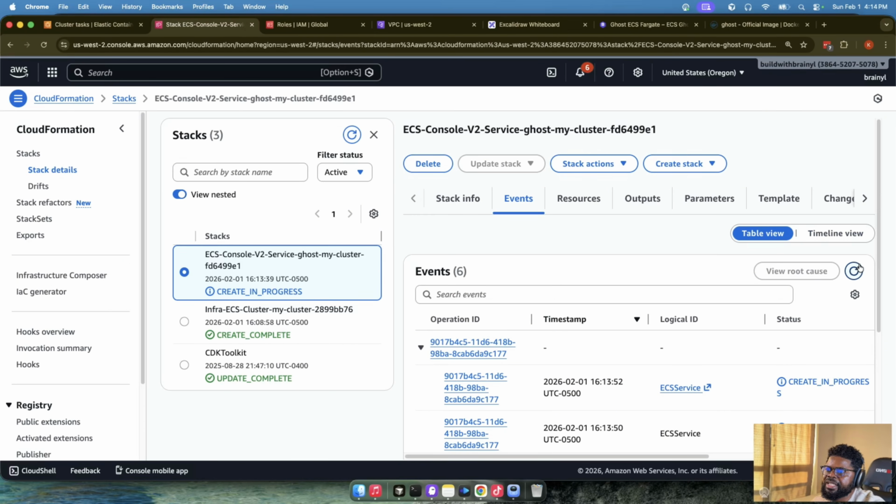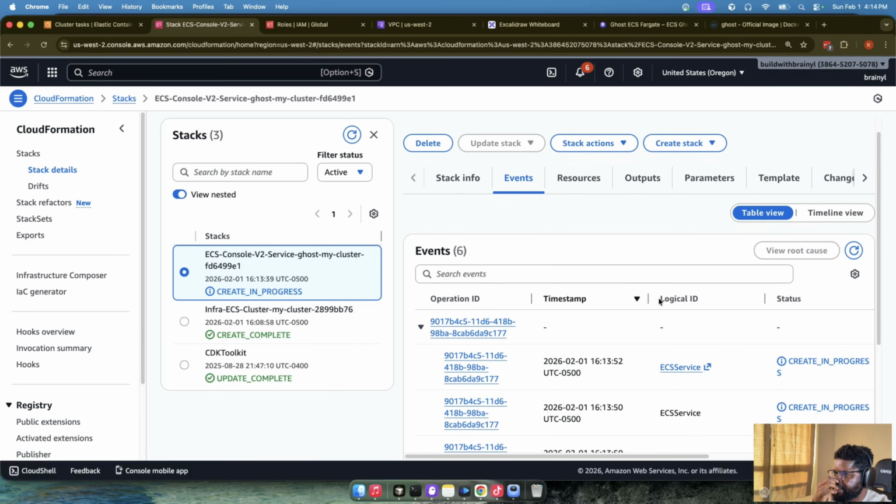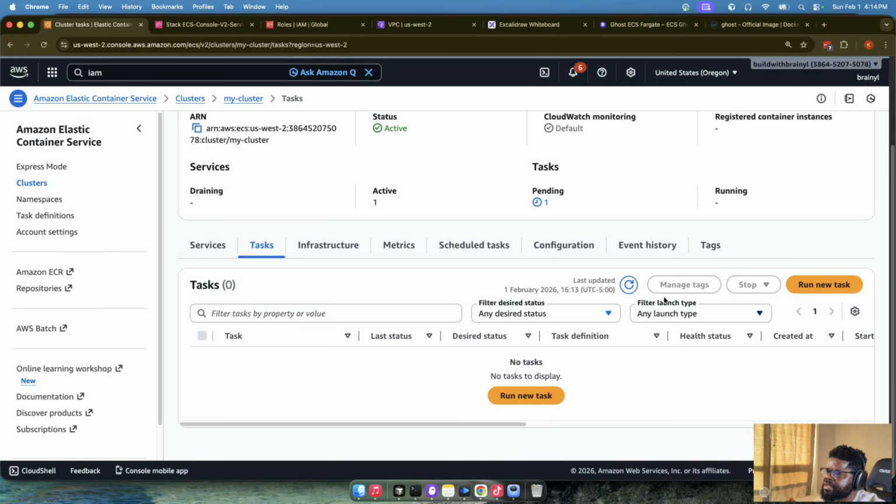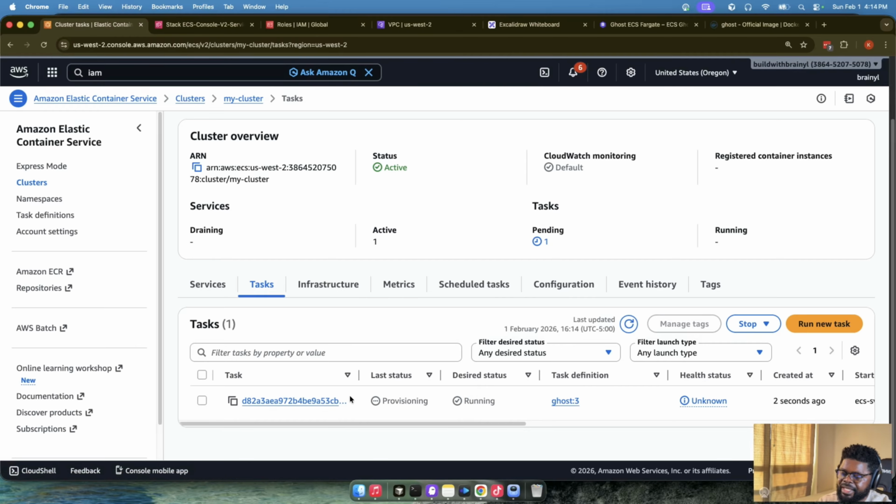So once the service has been created, it looks like we have a service, we have a task. It's going to use a task definition. So at that point, we've connected three things, all in a private subnet, right? So let's refresh and see. It's still creating. If I go back to service and refresh, it's there. So you can see the service is actually running. That's a good thing. I mean, it's trying to provision. So what about the task? A task is here.